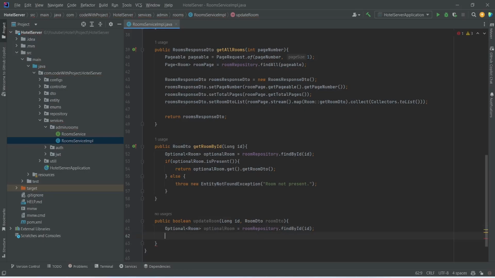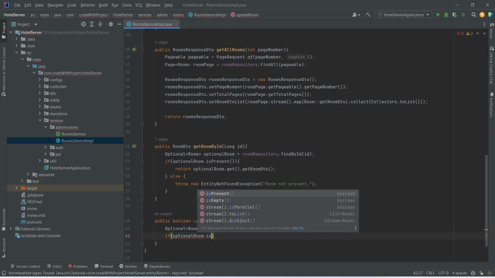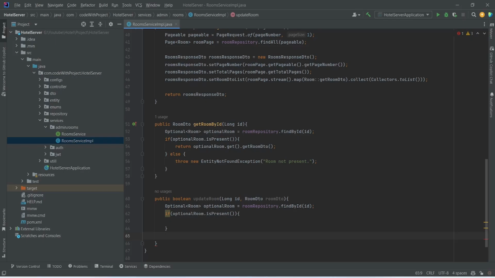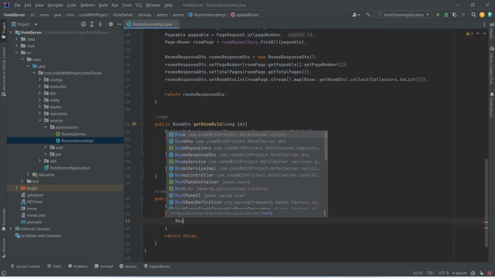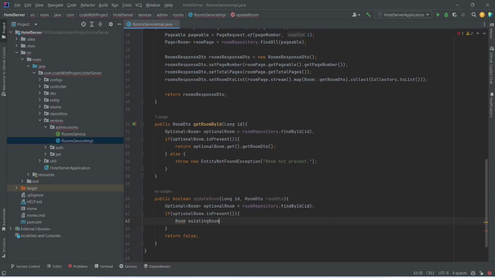And after this, we need to check the availability of this optional room. So we will write if condition, and in this we will use optional room and we will call a method is present. And if it is false, then we will write a return statement and we will return false from here. And after this, if it is true, then we will create a room and we will name this as existing room, and we will initialize this by calling optional room dot get.